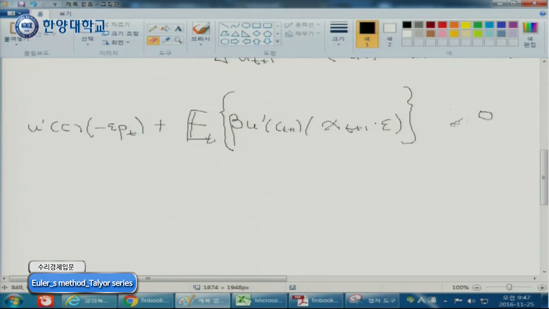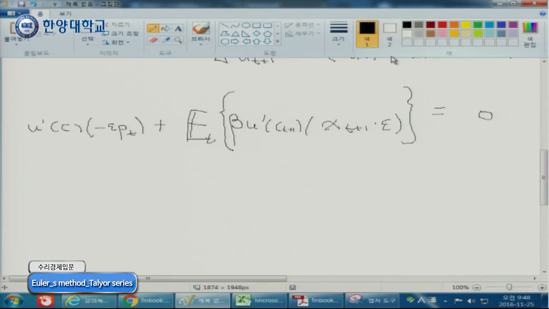if this is less than 0, it means that by saving more today, you become unhappier, which means that you have to reduce your saving, right? You have to keep reducing saving while it is negative, right? So if you are maximizing your happiness today, the best strategy is to make this 0. So if you are really smart and optimizing your happiness, it should be equal to 0, right?